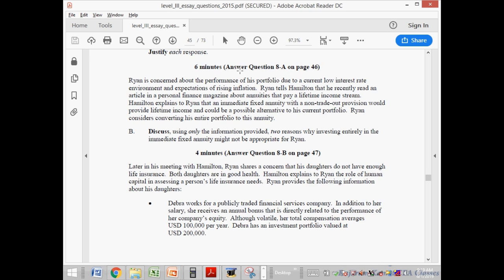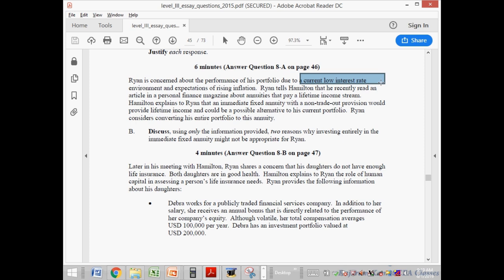So over here they had mentioned in the first line that currently the low interest rate scenario. So to write why it is not appropriate, because currently the interest rates are lower, currently the payments would be lower. So why it is not appropriate? Because currently the low interest rates would mean that current payments, the current fixed payments on that annuity would be lower. And second point,